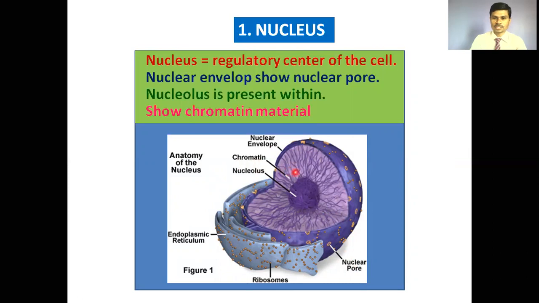Then chromatin material, meaning chromosomes or DNA. The nucleoplasm also shows the presence of a body called the nucleolus. The nucleolus plays a vital role in the synthesis of rRNA, ribosomal RNA, from which ribosomes get formed. The nucleus is closely associated with the endoplasmic reticulum. On the endoplasmic reticulum, we can see grain-like structures, which are the ribosomes.